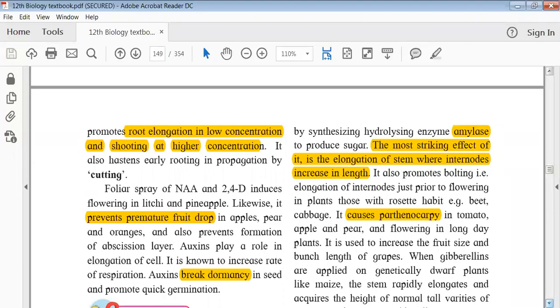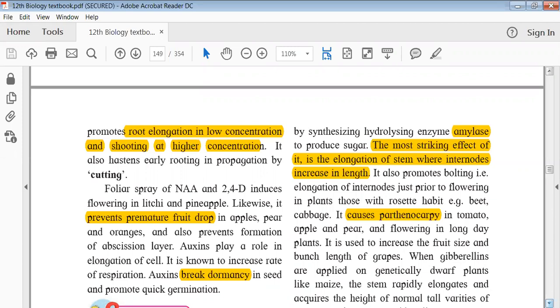अभी हमने क्या क्या देखा, it is involved in multiple functions देखे हम लोगों ने. So it was involved in cell elongation, cell enlargement, it was stimulating growth of the roots and shoot, it was involved in cell division, in concentration dependent growth of roots and shoot, it was involved in parthenocarpy, and now there are a few more functions.